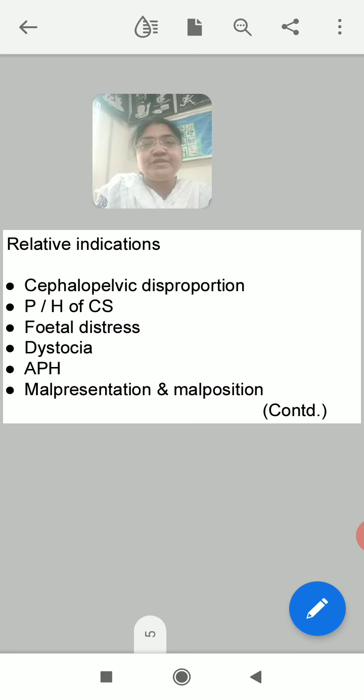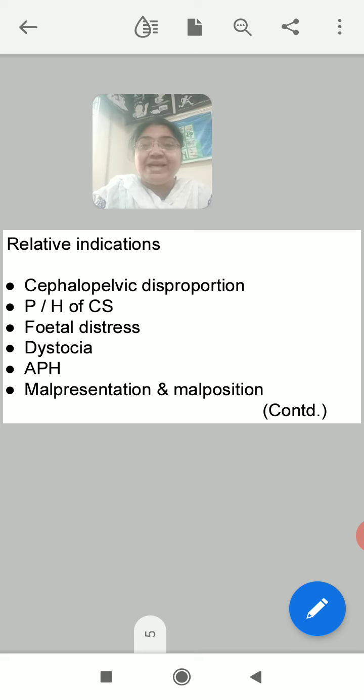Past history of cesarean section. Suppose the patient is a second gravida and she had a previous cesarean section. It is not a rule that after the first CS you have to go for cesarean section again. After the first CS, a second normal delivery is quite possible. It depends on the doctor's skill, the maternal condition, and also the fetal well-being.